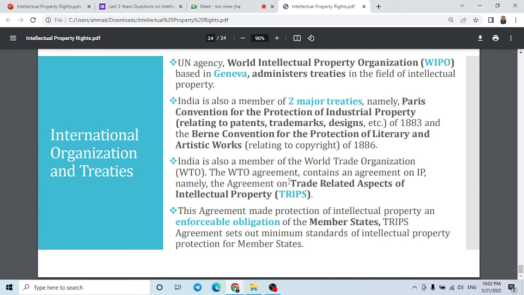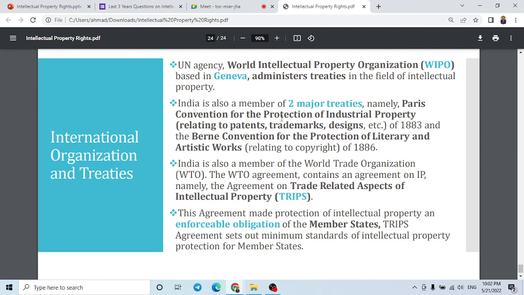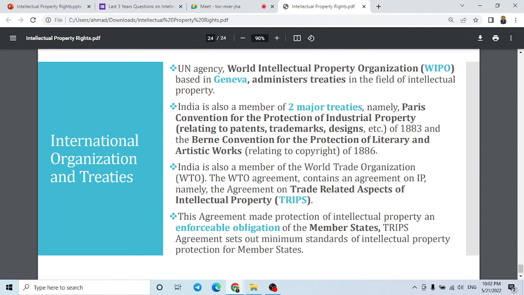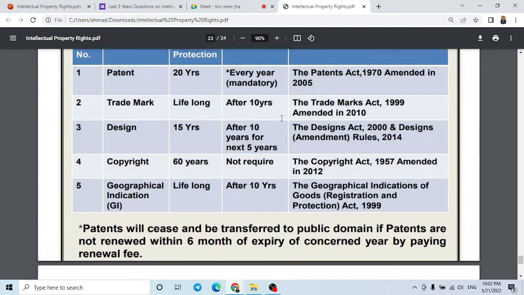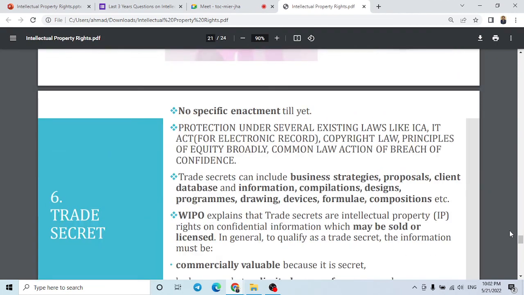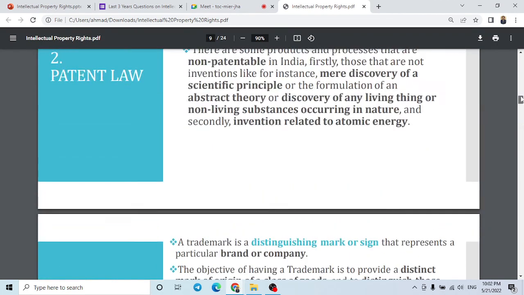So I will suggest you to go and read about TRIPS and these two major treaties. Briefly go on Google and read about this, in case some question comes on this topic. Otherwise all things are covered through all these 24 slides.